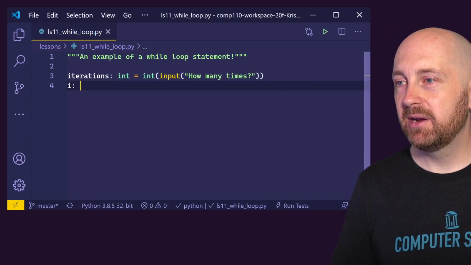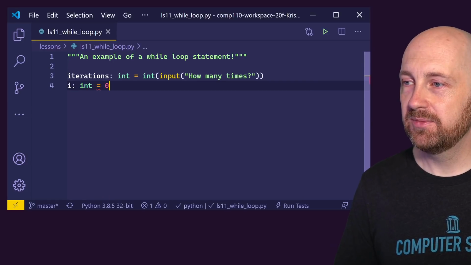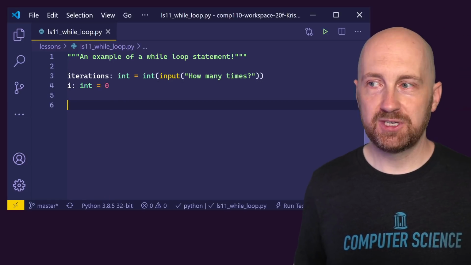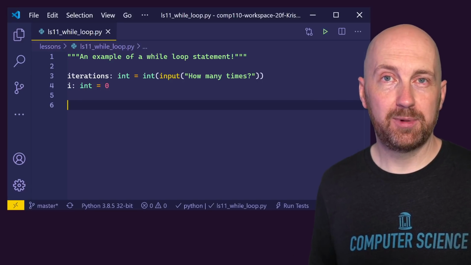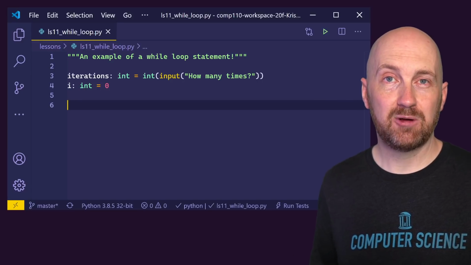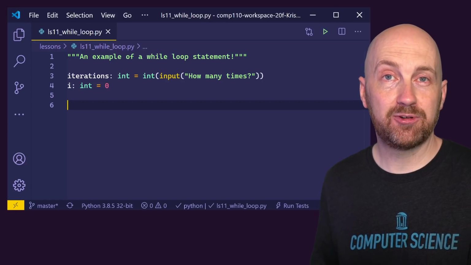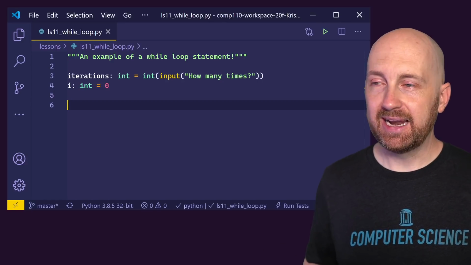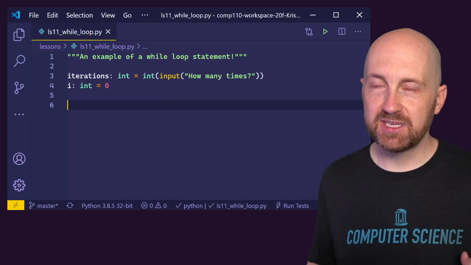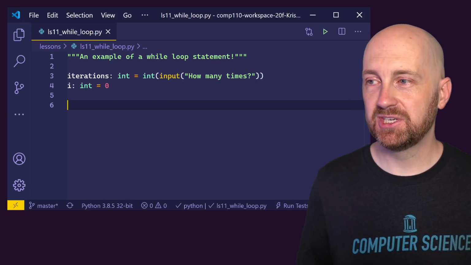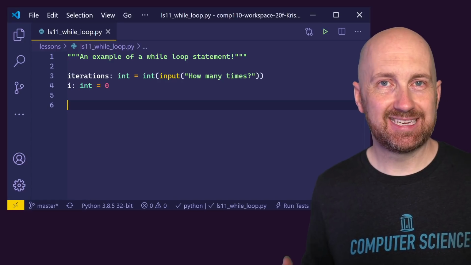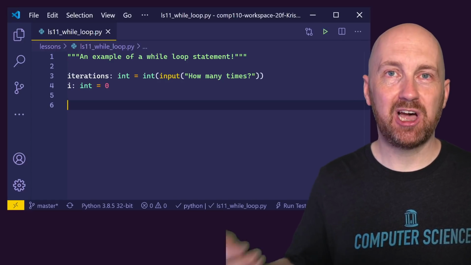I'm going to set up another variable named i that's also going to be an integer and have an initial value of 0. i is a commonly used variable name in programming for what we're about to see, for counting. It's called a counter variable in a loop. And i is chosen kind of historically because in the early days of computing, you could only have one letter variable names in some languages. And i we tend to think of as an index, as we're going to count up the number of times.